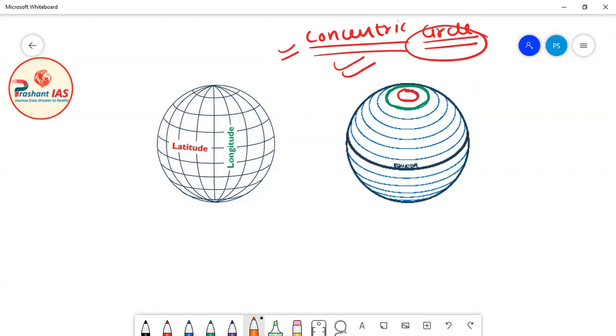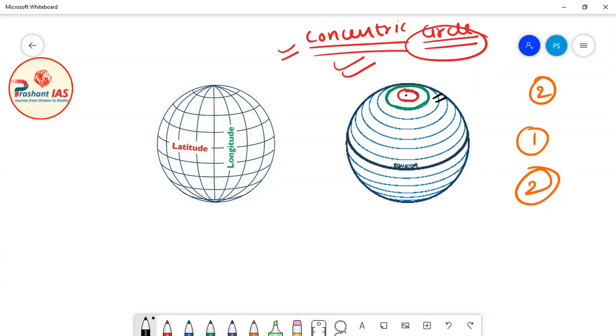Now I have two questions for you. What is the center of this red circle, and what is the center of this green circle? You will say, sir, this black point is the center of the red circle, and this black point is also the center of the green circle. So this red circle and this green circle share a common center.